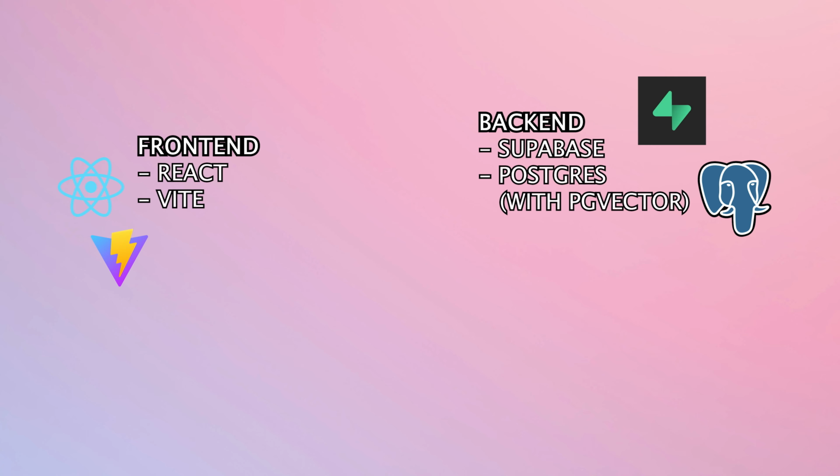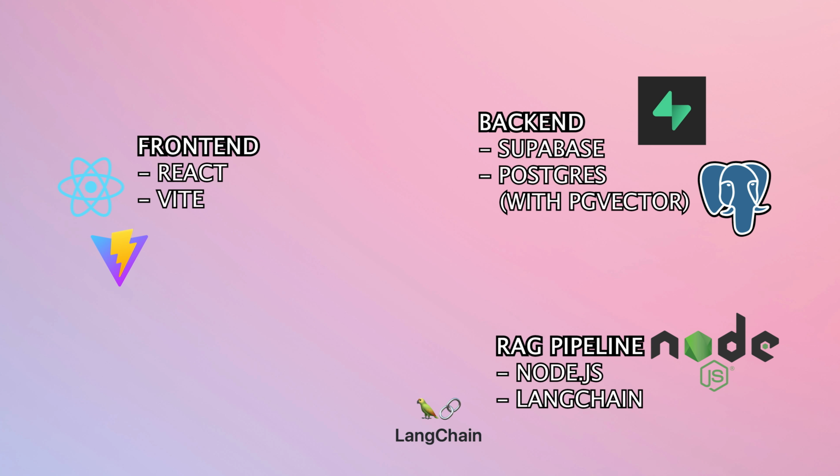For the technologies for this tutorial, we will be using React and Vite for the front end. For the backend, we will be using Supabase and Postgres. There we will be storing the data, for example chat messages, but also in Postgres, because in Postgres you can store vector data, so it can behave like a vector database. We will be storing our YouTube videos there. And finally, we will have a Node.js app, something like a service for processing YouTube videos and storing them in a vector database, and then later retrieving parts that are necessary so that we can answer the question.